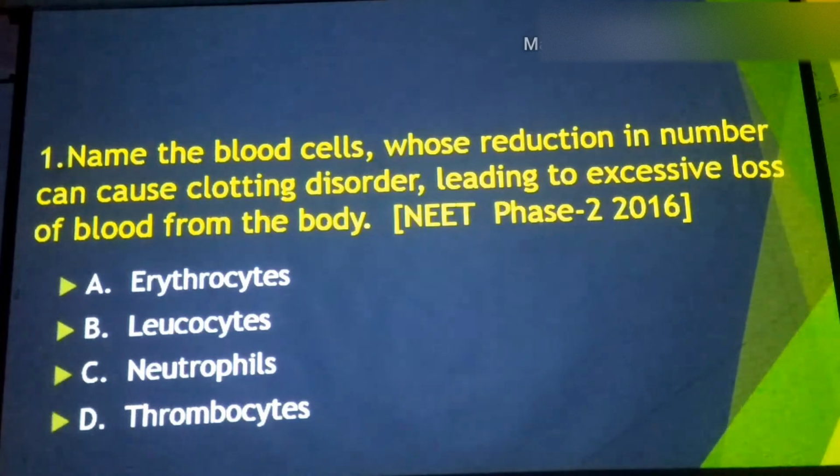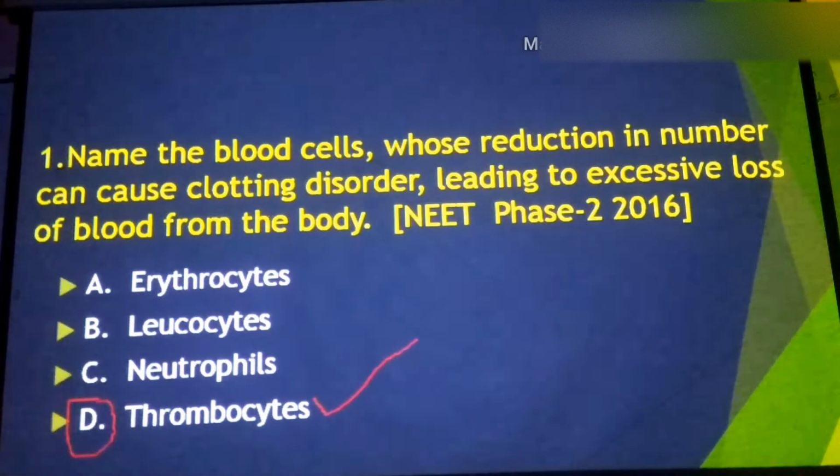the thrombocytes, because these thrombocytes are the platelets, and these cells release thromboplastin, one of the initiators for the process of the blood clotting mechanism. Hence, there is no need to think about the erythrocytes, leukocytes, neutrophils. They do not contribute anything in regard to the blood clotting mechanism. Hence, the correct option for this question is D. Fourth option, thrombocytes, is correct. Let's move to the next.